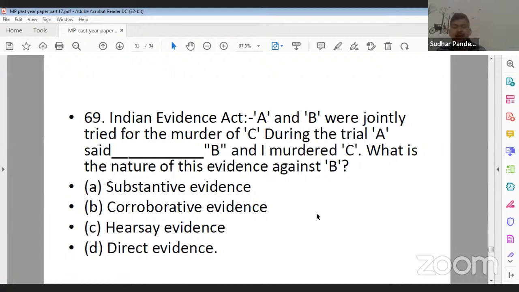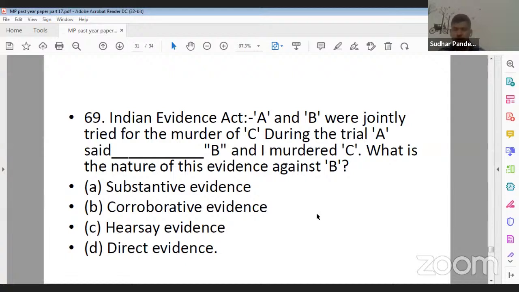During the trial, A said, B and I murdered C. What is the nature of the evidence against B? Substantive evidence, corroborative evidence, hearsay evidence, and direct evidence. Question number 69. To make this question simple, they are simply asking that the statement given by one accused against another co-accused will be which kind of evidence?